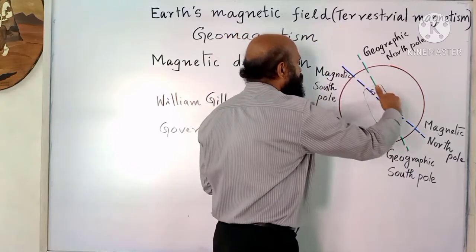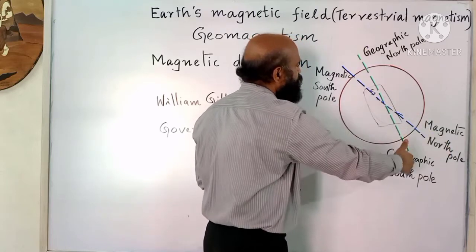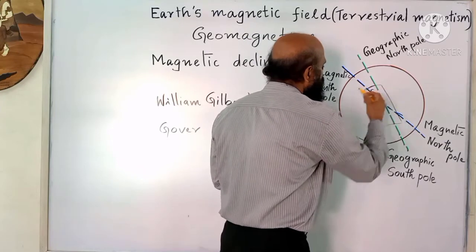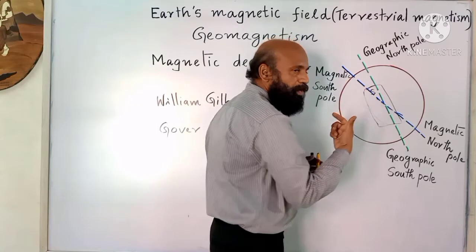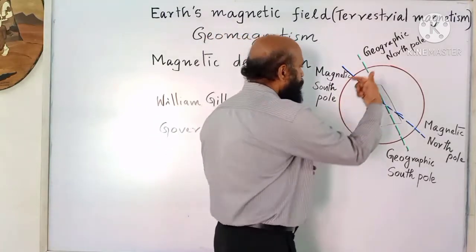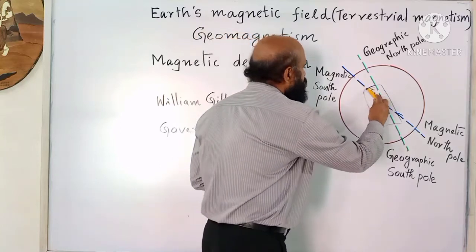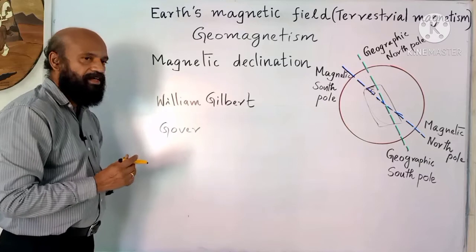This is the magnetic axis and this is the geographic axis. That angle between these, or else the angle between the geographic equator and magnetic equator, is called magnetic declination.